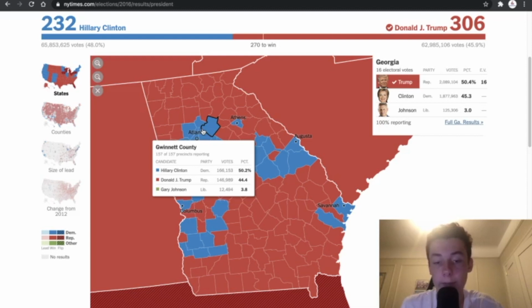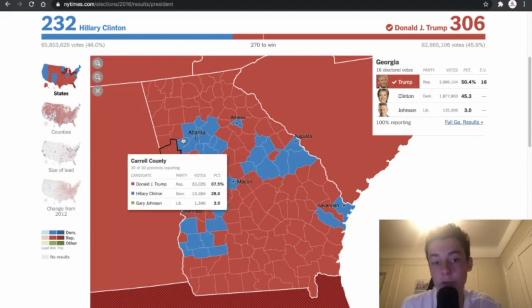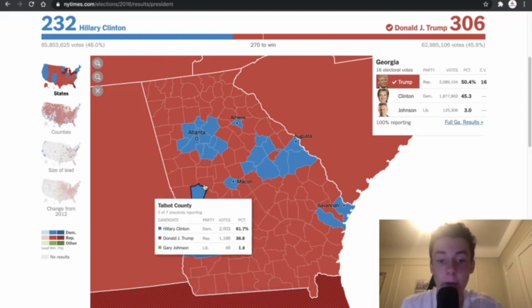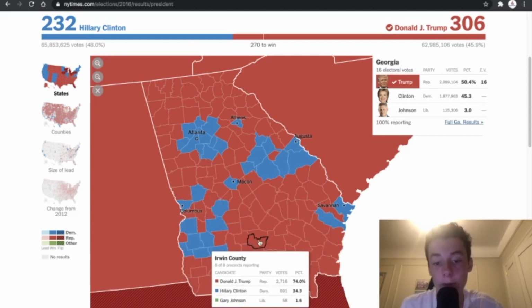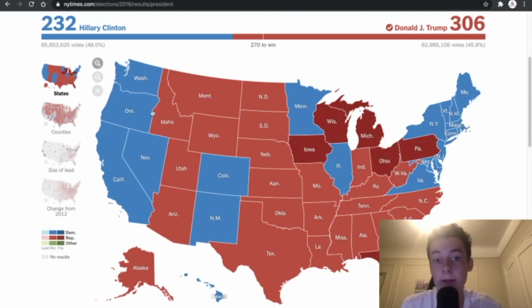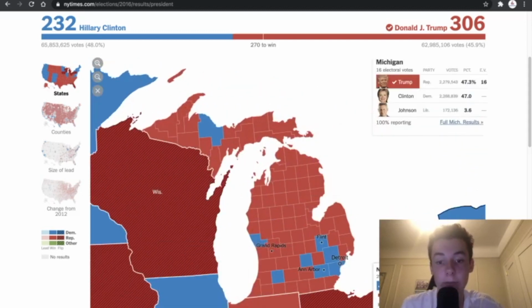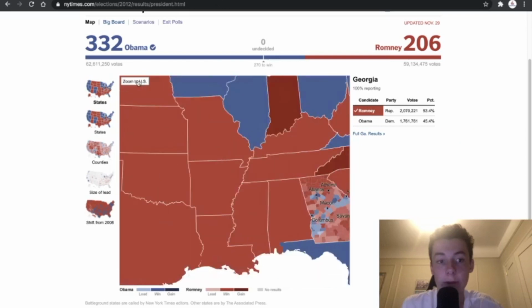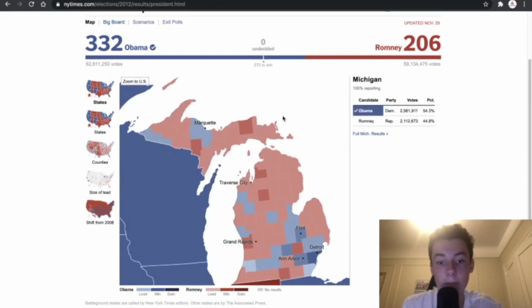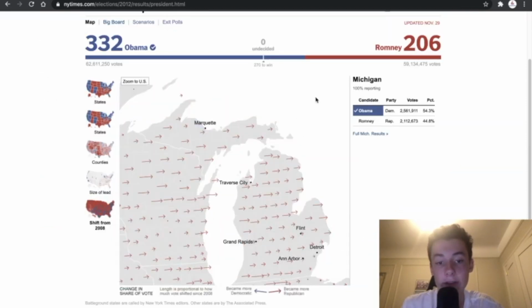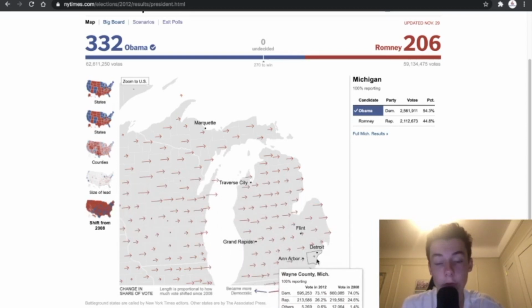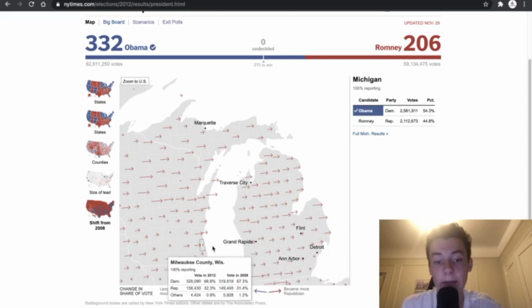This is kind of the big difference between the Sun Belt with states like Georgia, Texas, Arizona, and the Rust Belt with states like Michigan, Wisconsin, Pennsylvania, Ohio. The rural areas in the Rust Belt are not this in favor of Republicans, at least not in this election. But we look at the state of Michigan, for example, we see all these rural areas are very, very Republican. And we go back to 2012, a lot more of these areas were Democrat in 2012 than they were in 2016. And we look, all of these rural areas are trending towards the Republicans, and the areas that didn't trend as much towards the Republicans are these urban and suburban counties.